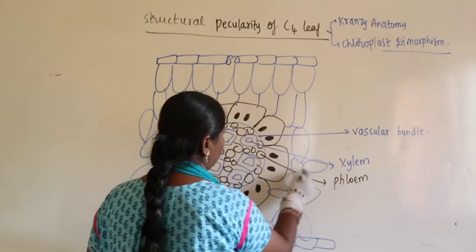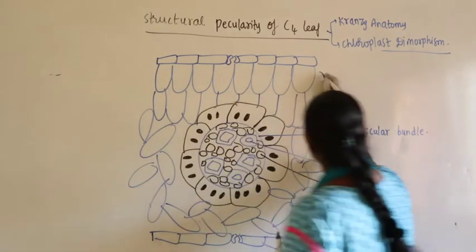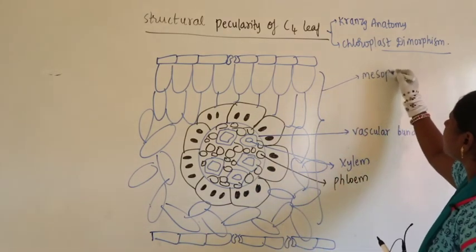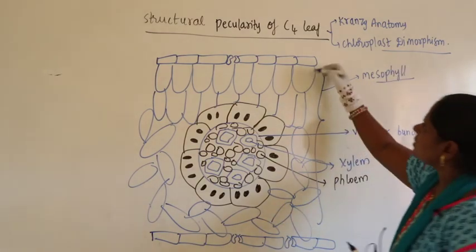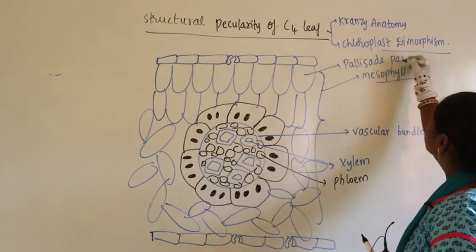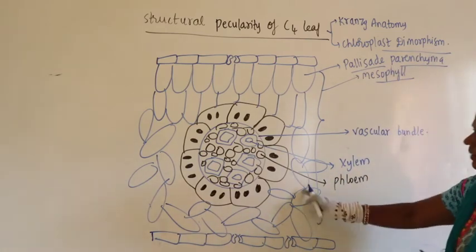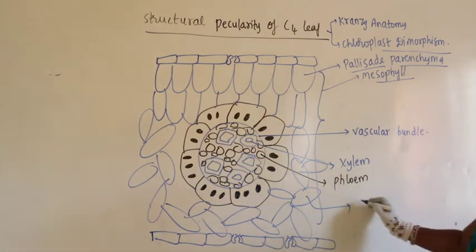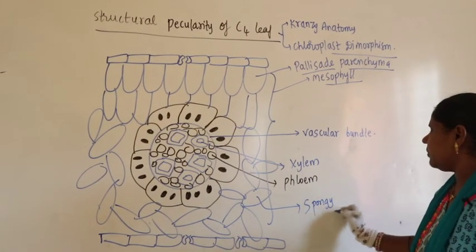This is also parenchyma with large intercellular spaces. Now this total thing from here to here is called mesophyll, and the upper layer of mesophyll cells is differentiated into two. This is called palisade parenchyma, and the lower one, the parenchyma with more intercellular spaces, is called spongy parenchyma. You know it, this we have studied in anatomy.